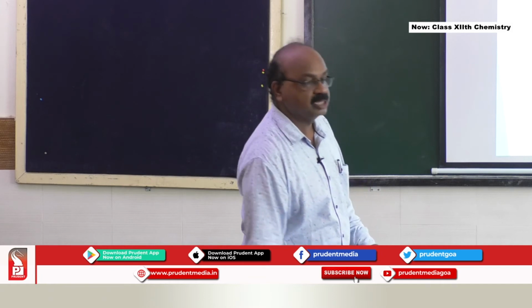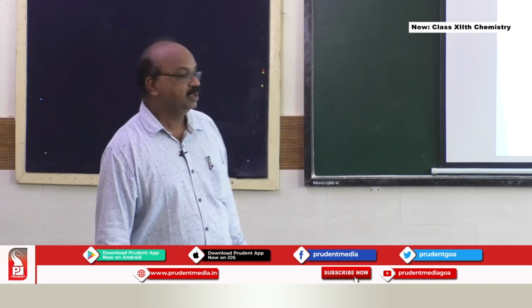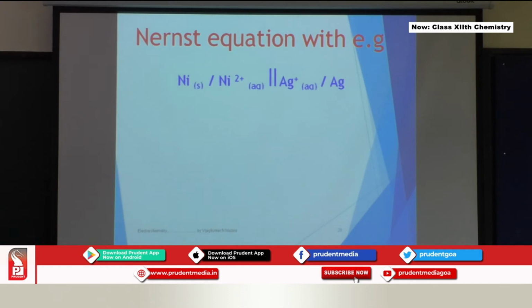I am going to show you the Nernst equation with one example here. Nickel slash Ni2 plus separated by a salt bridge from Ag plus and Ag. Now we understand that the left hand side undergoes oxidation, that is the anodic compartment, and the other side is the cathodic compartment, where reduction is taking place. So here nickel undergoes oxidation, losing 2 electrons. Silver accepts these 2 electrons and undergoes reduction.